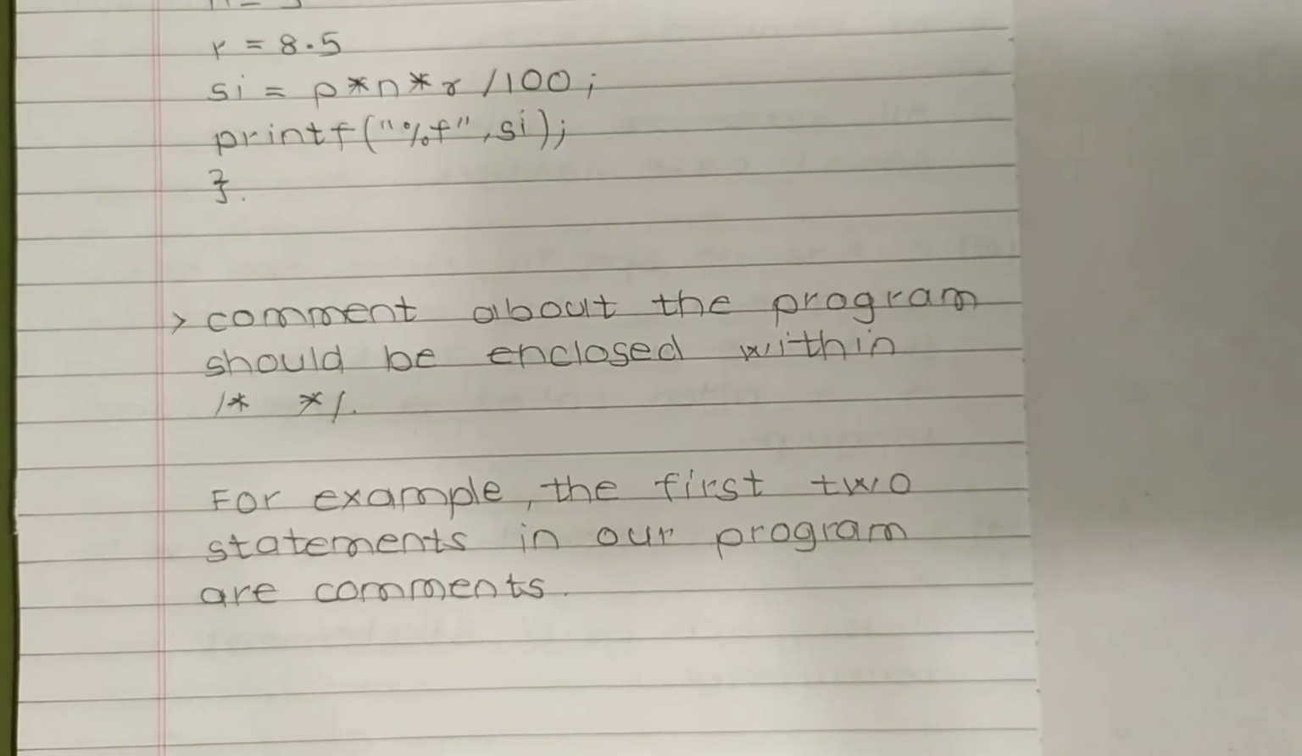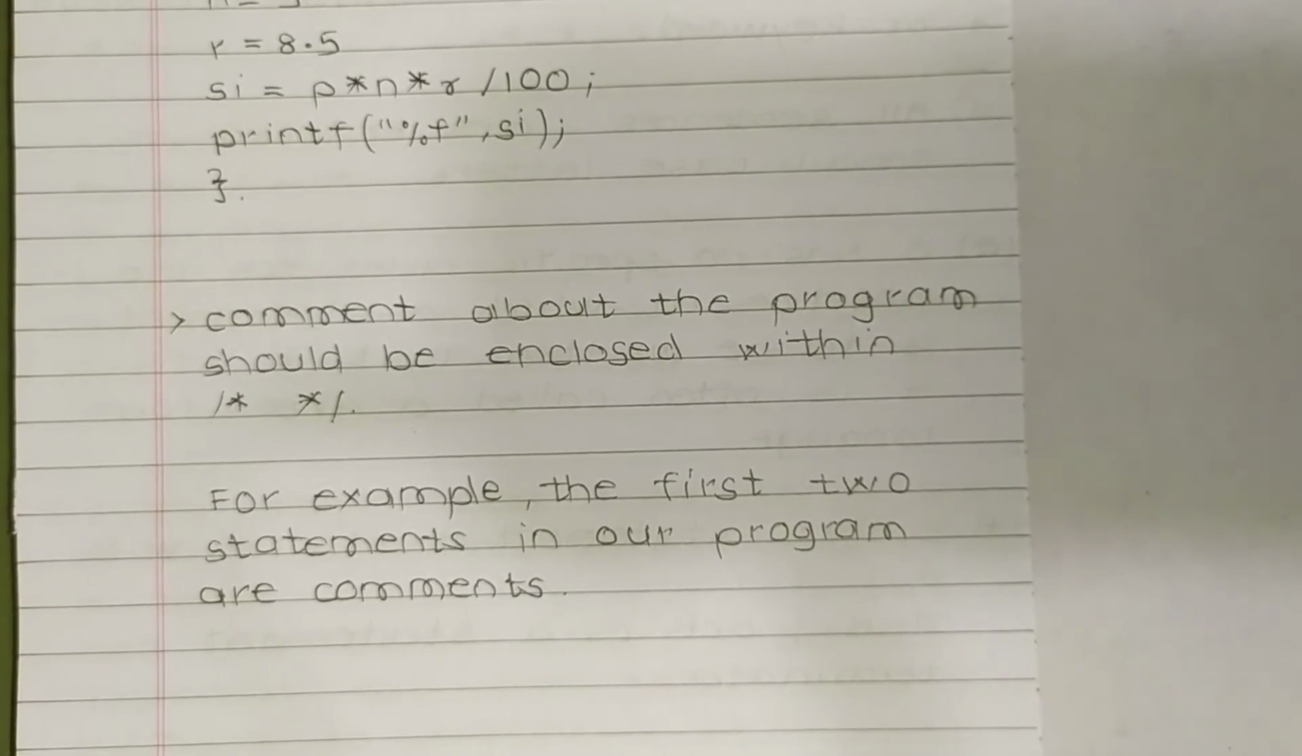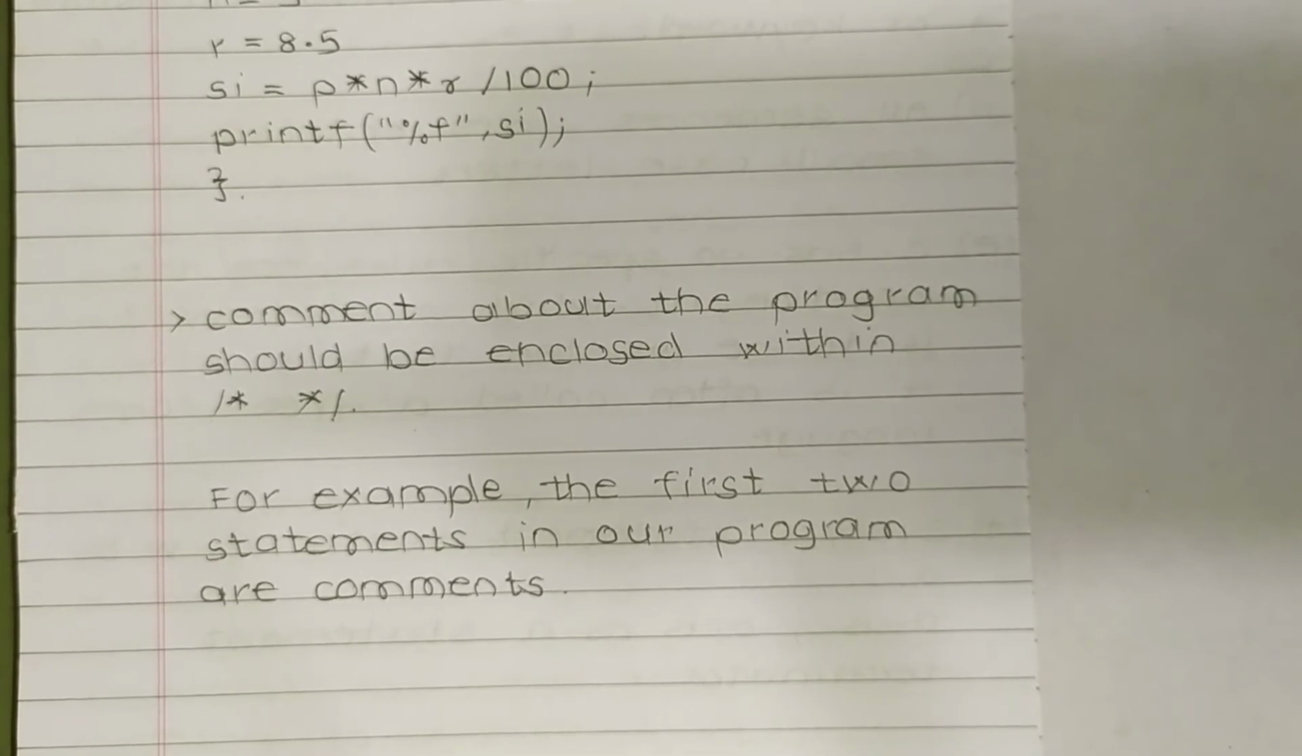Comments about the program should be enclosed within these brackets. For example, the first two statements in our program are comments. So these were comments. So we can write comments like this.